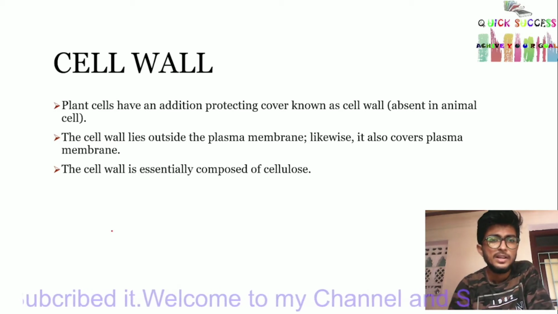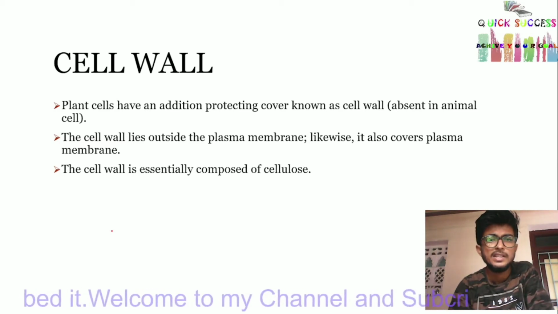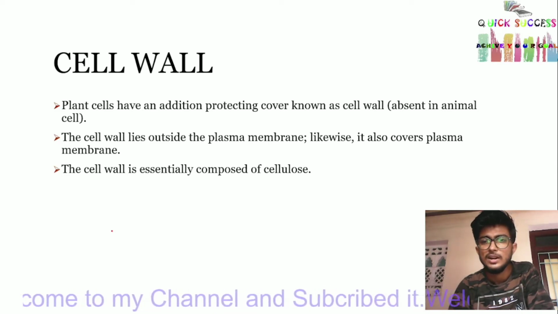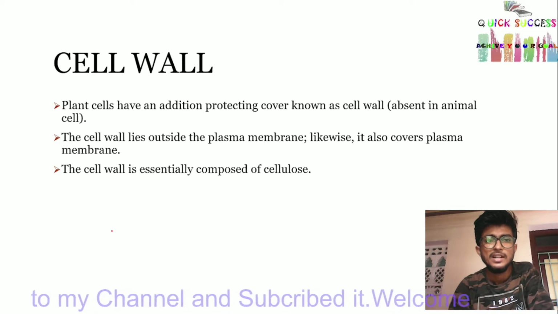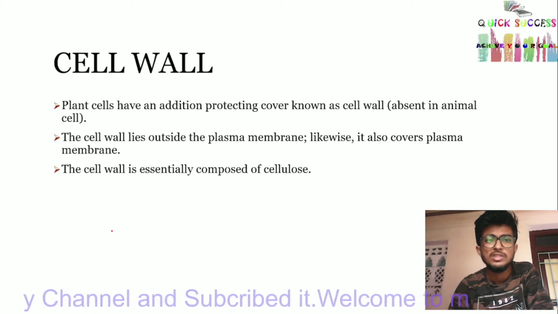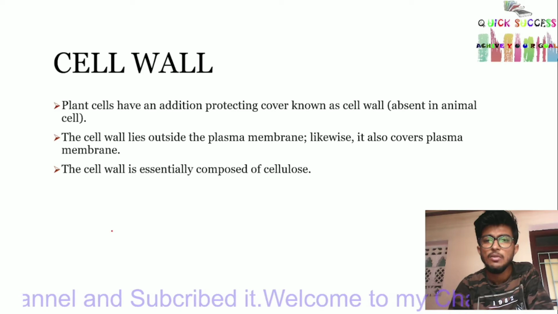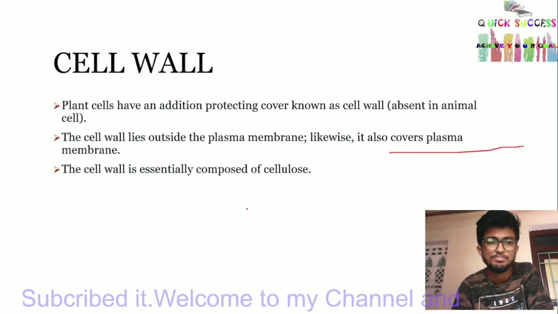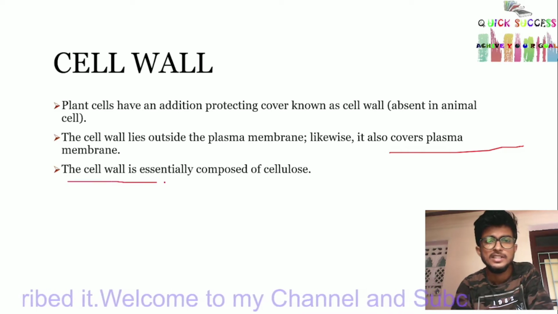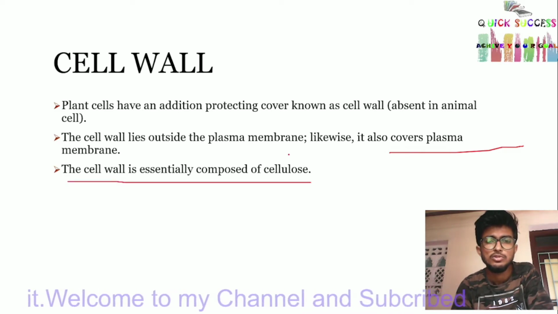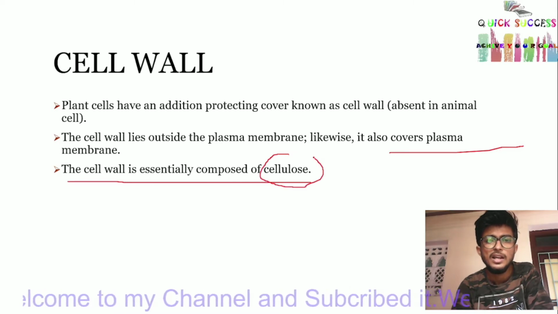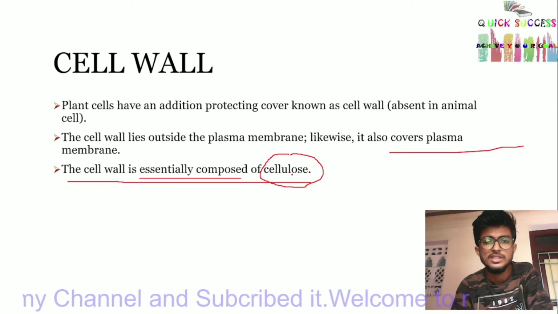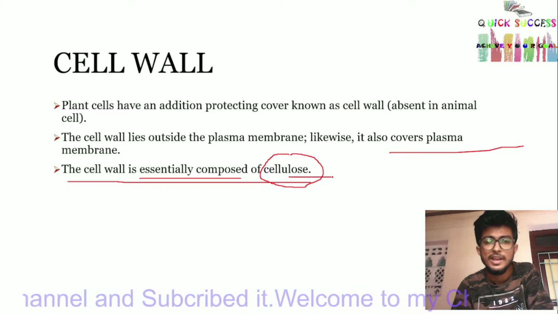Cell wall. Plant cells have an additional protecting cover known as the cell wall, which is absent in animal cells. The cell wall lies outside the plasma membrane. Likewise, it covers the plasma membrane. The cell wall is essentially composed of cellulose. Cellulose is a carbohydrate.